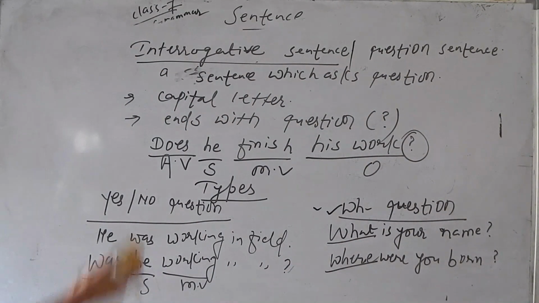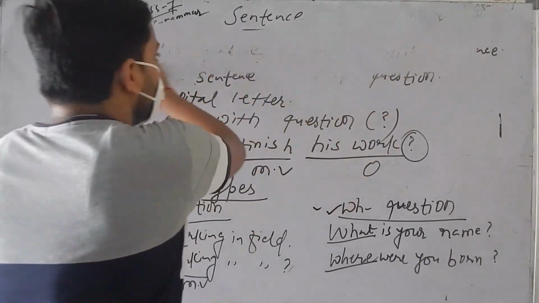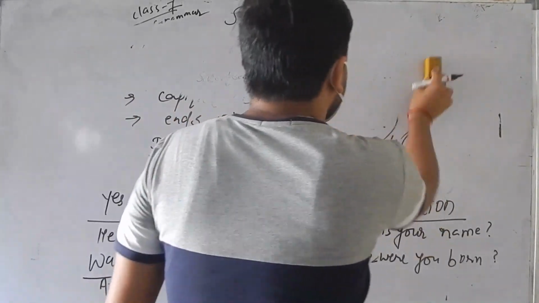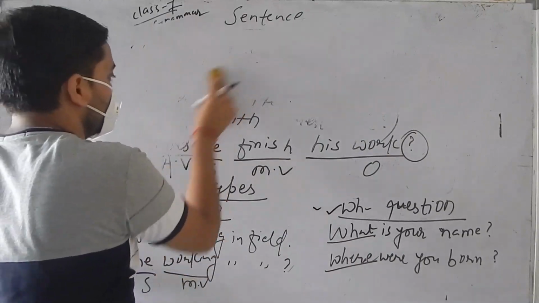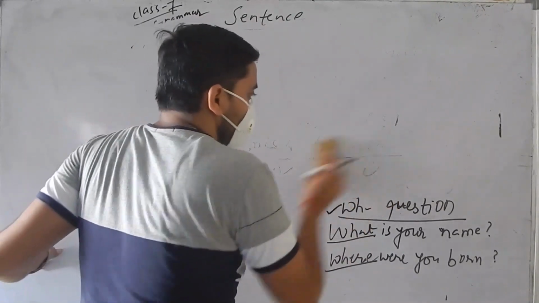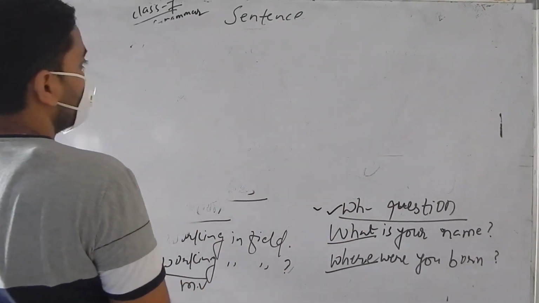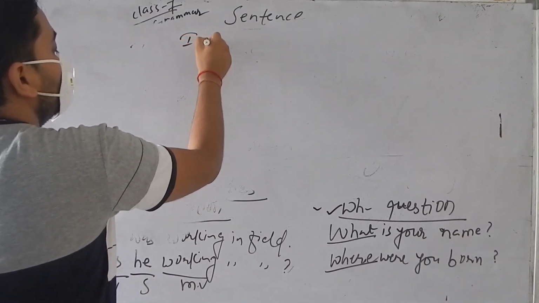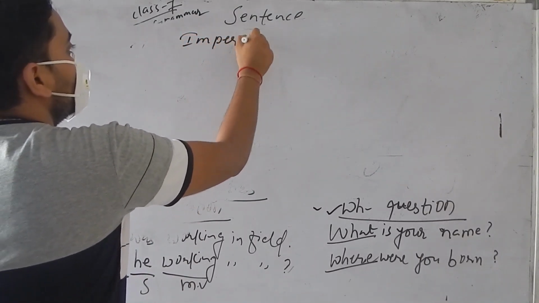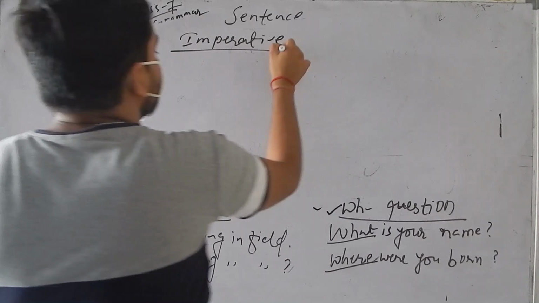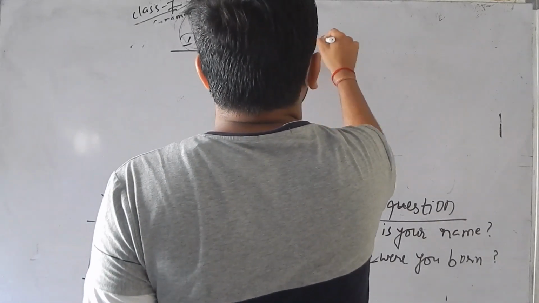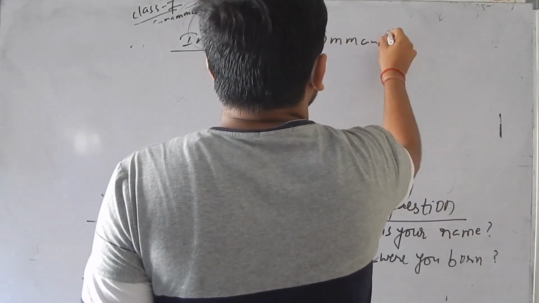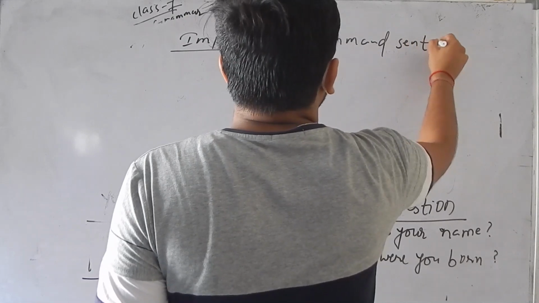Okay, and the next one we are going to talk, that is imperative sentence. Imperative sentence is also called command sentence.